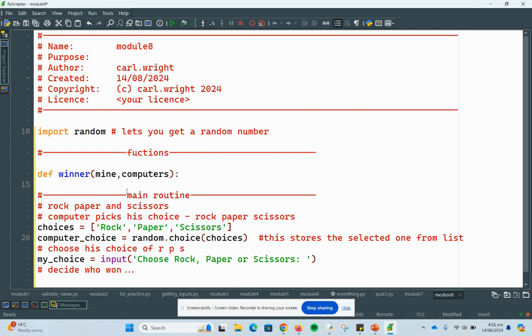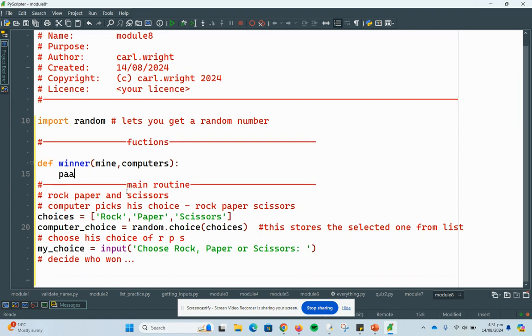So now I've got a function. I'll just put a pass in there as a placeholder. Now I have to call my function down here, winner, and I have to pass it my choice and the computer's choice. So passing up what I chose and what the computer chose.